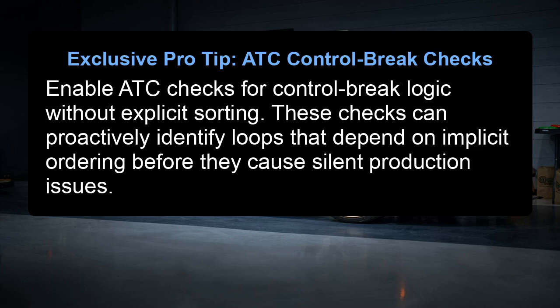Exclusive pro tip: ATC control break checks. Enable ATC checks for control break logic without explicit sorting. These checks can proactively identify loops that depend on implicit ordering before they cause silent production issues.